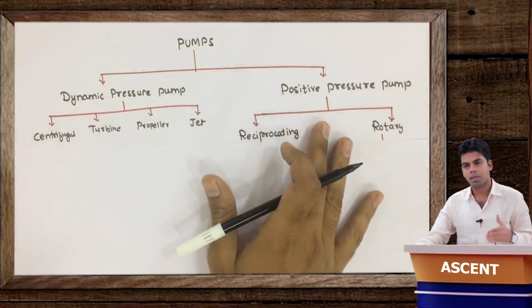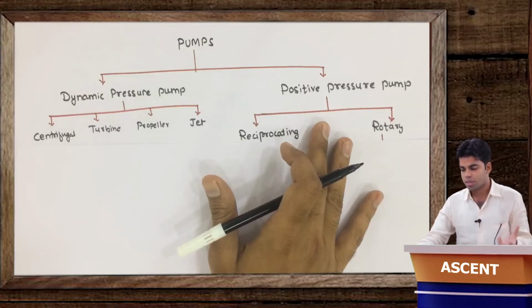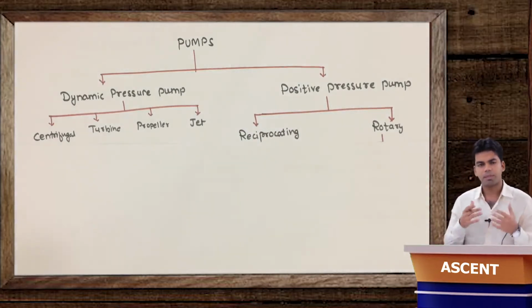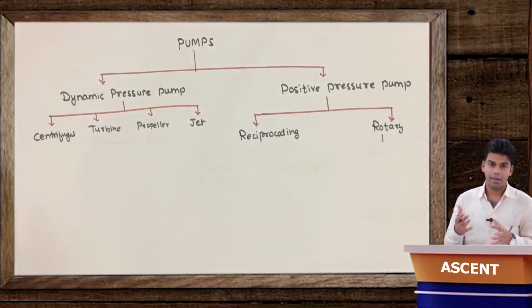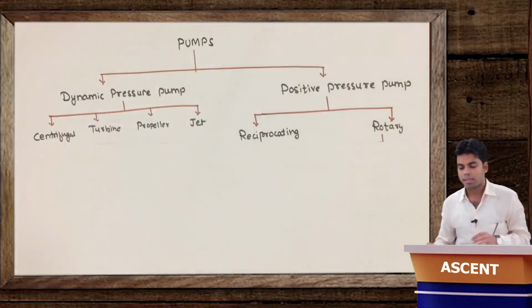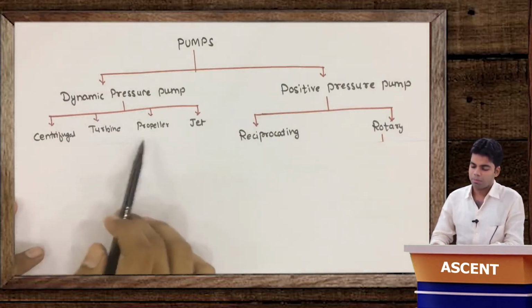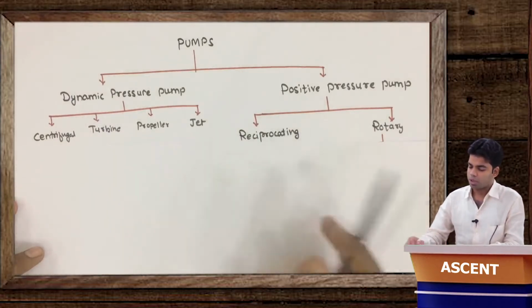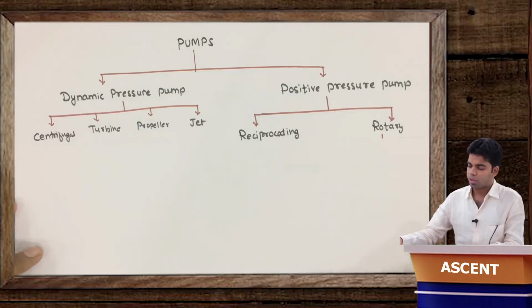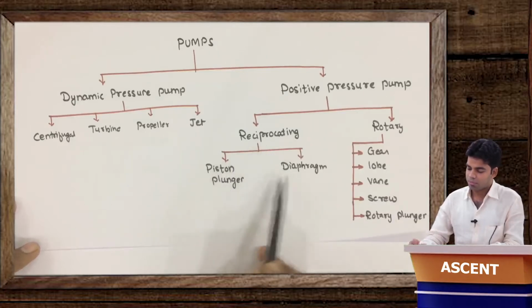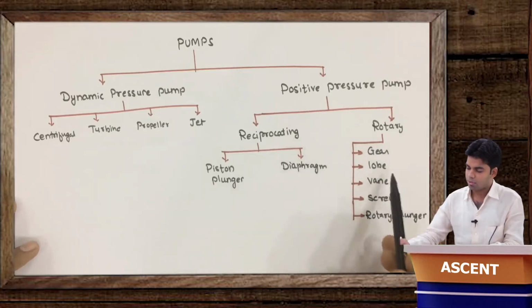Suppose the pressure difference between inlet and outlet is fixed, then we use positive pressure pumps like reciprocating pump or rotary pump. But despite the pressure difference, if we want to maintain a constant head, then such pumps are used which are called dynamic pressure pumps. Dynamic pressure pumps can be further classified into centrifugal pump, turbine pump, propeller and jet. Positive pressure pumps can be classified into reciprocating and rotary pump. Reciprocating pumps can be piston, plunger and diaphragm type, and rotary pump types are gear, lobe, vane, screw and rotary plunger.